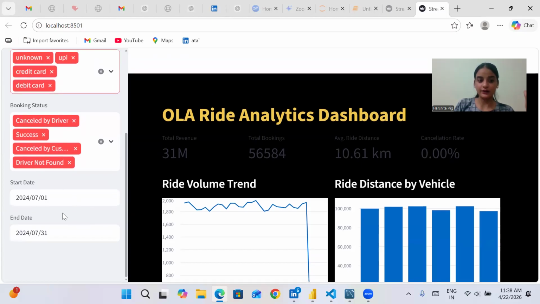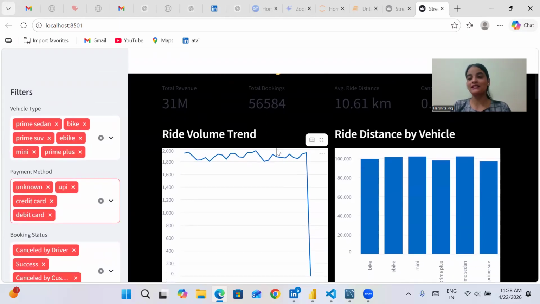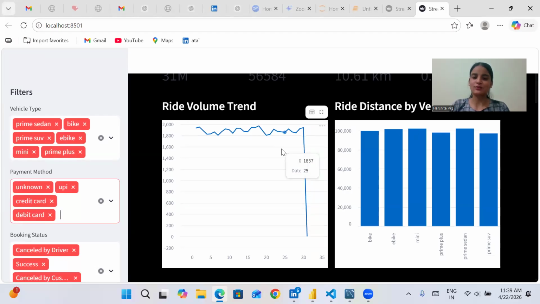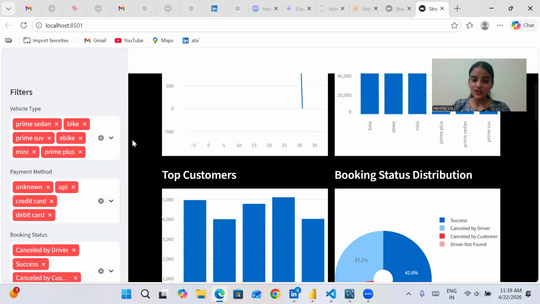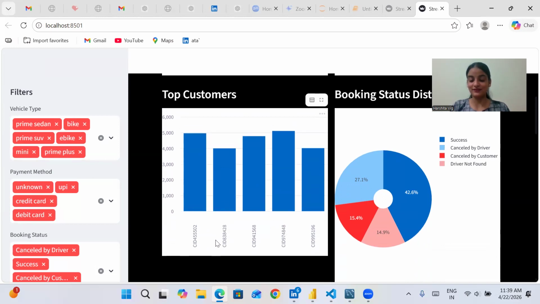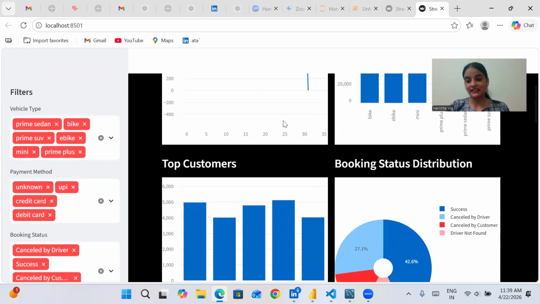Here I tried using filters like date, booking status, and payment method. And here are the same KPIs that I used in the Power BI dashboard. I have also used ride volume over time and ride distance by vehicle. I used all the same charts, with booking status distribution so that we can clearly see it. We can also see top customers by the sum of booking value, and the payment method can easily be seen. This is how I created my Streamlit application.